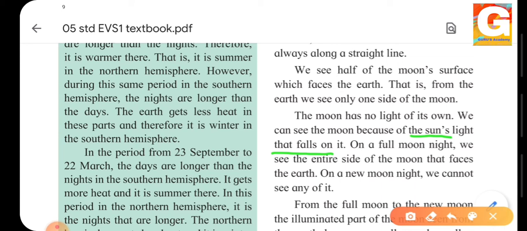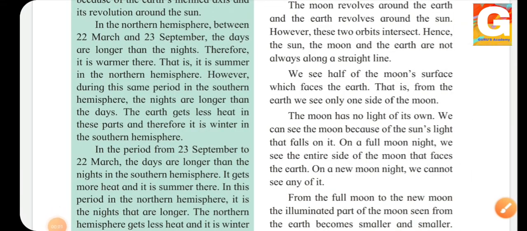On full moon day, what do we see? The full round moon. When we can see the full moon, we see the entire side of the moon that faces the earth. How can we see it? The moon has no light of its own; it gets light from the sun. So on full moon day, we can see the entire part of the moon that faces our earth. And on new moon night, we cannot see it. Full moon means Purnima. And when there is no moon, that is Amavasya.